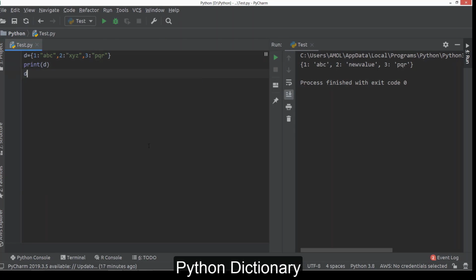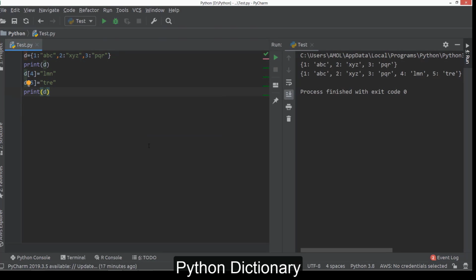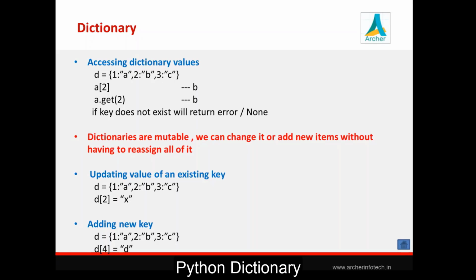We can even add new keys like this, a new key value pair. See, here we are adding new key value pairs to the existing dictionary like this. This is possible in the case of a dictionary because dictionary is mutable. You can add new items, you can change existing items, you can change the value of an existing key also. So that's possible because dictionaries are mutable.